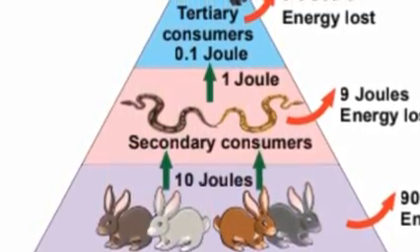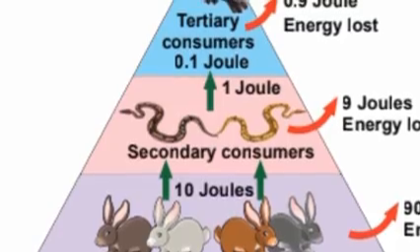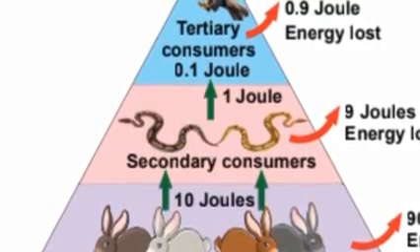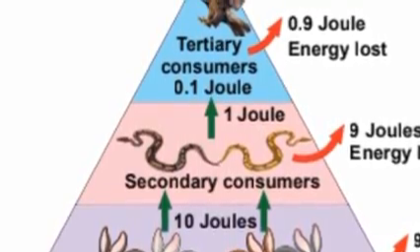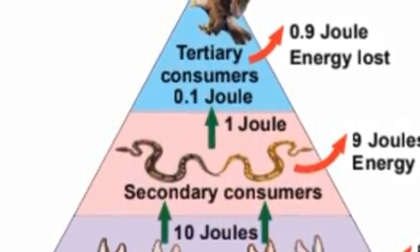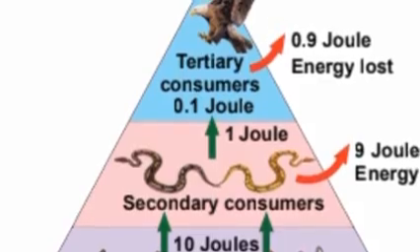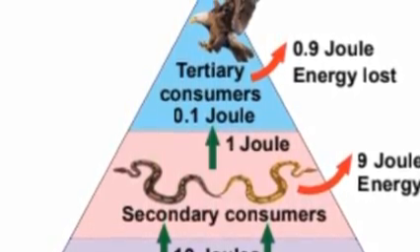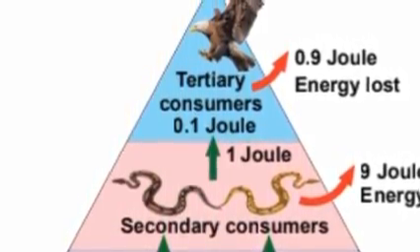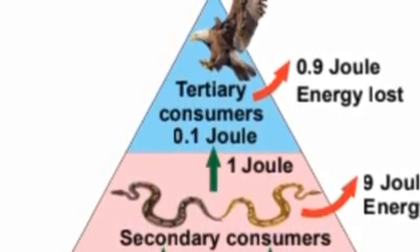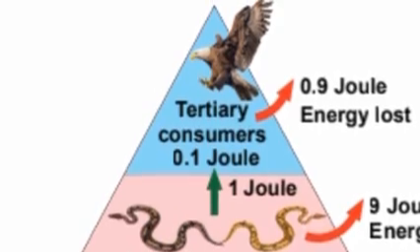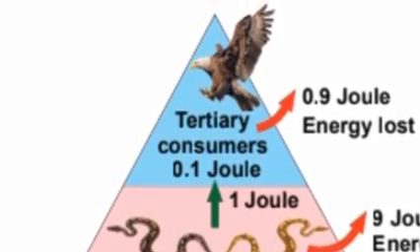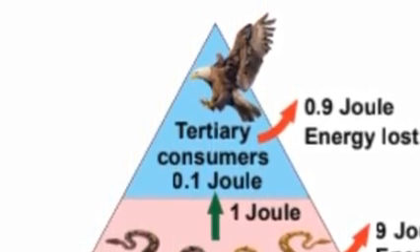Example: 1,000 joules of solar energy is trapped by a producer and 100 joules of energy is stored as chemical energy through photosynthesis. The remaining 900 joules would be lost in the environment. The next trophic level, herbivores, which feed on the producers, get only 10 joules of energy and the remaining 90 joules is lost in the environment.